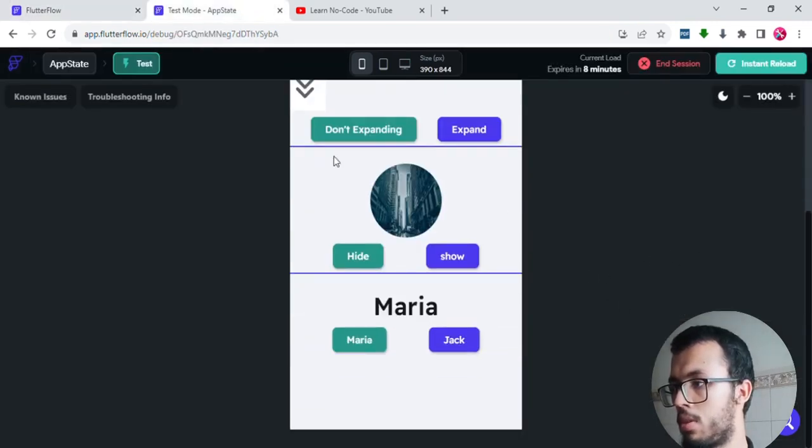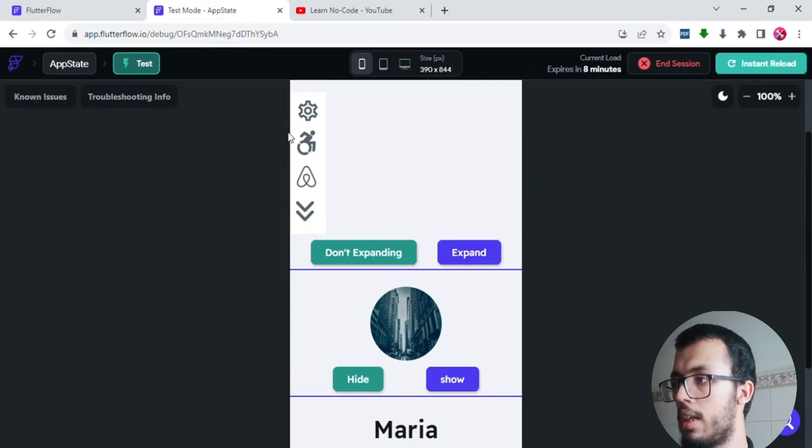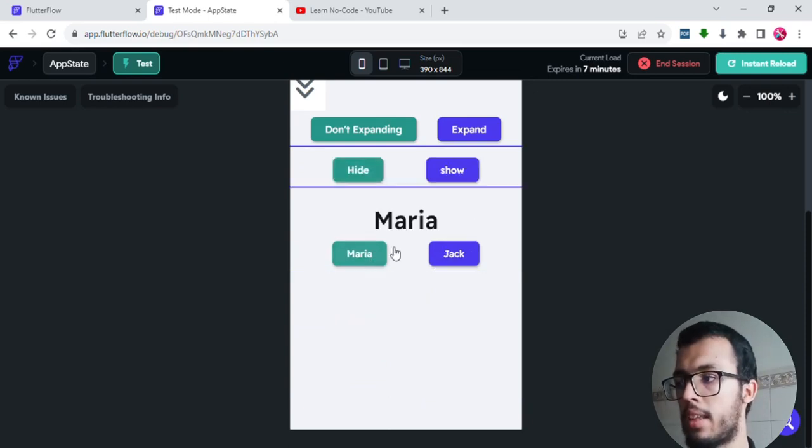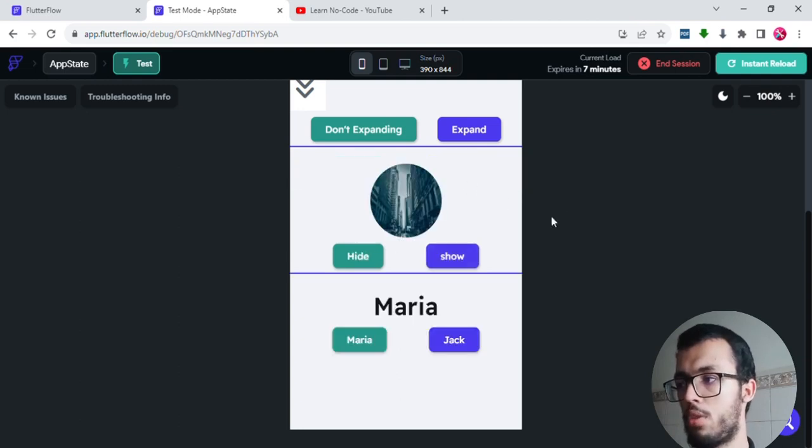So this is for the sidebar, and here we have an app state that tells this container to change its size whenever you click on one of these buttons. And here we have a different app state, which is to show or hide this circle image. So let's try to show it. It is already shown, so nothing will happen, but once you click on hide, it will disappear, and if you click again on show, it will show up. So this is a new app state that is responsible for showing or hiding objects. In this case, it is working with an image.